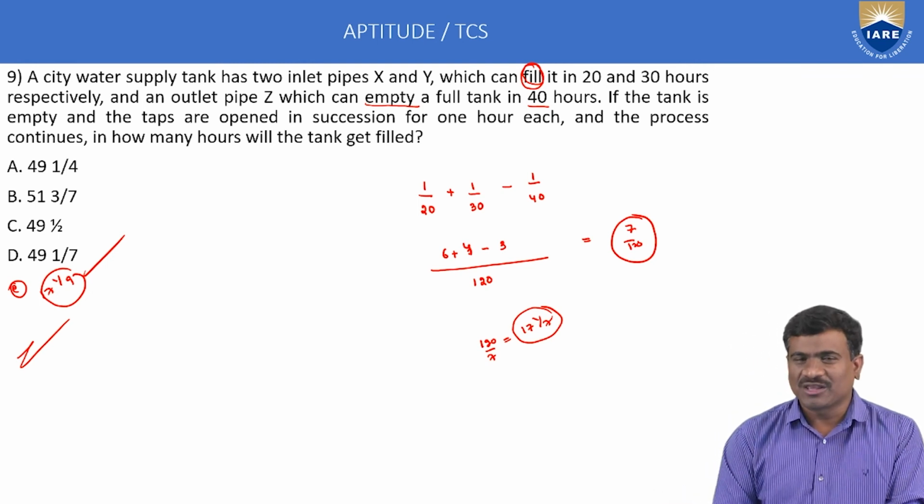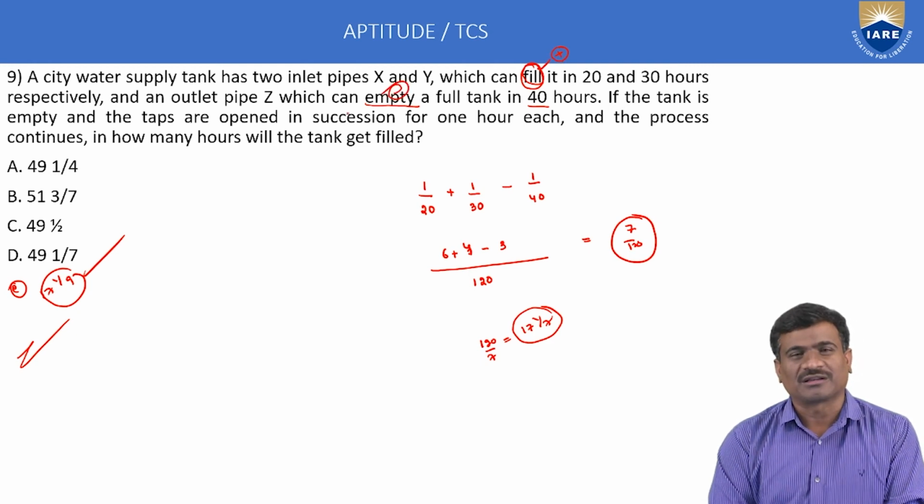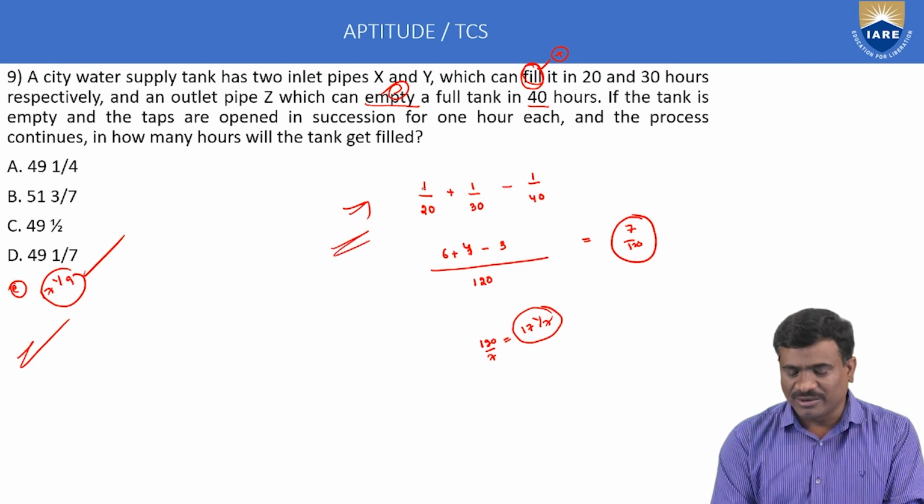Simple method in the pipes concept: fill means plus operator, empty means minus operator. Very simple. This is the method of this example. Next,